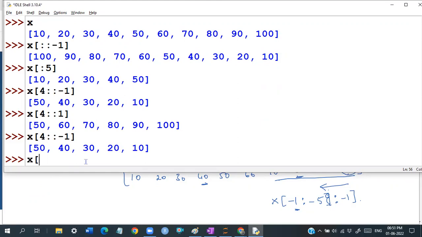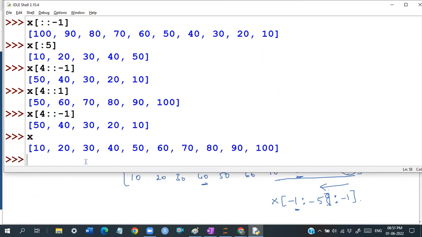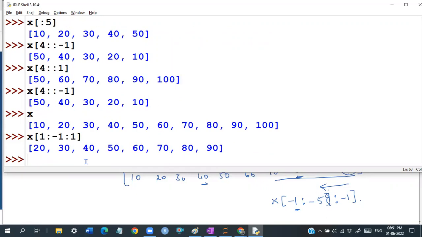So it is a simple technique. X of, except the first element and except the last element, the remaining elements. I told you start with 1 and go up to -1, and take a step of 1. Automatically what it will do is exclude the first and exclude the last, so 20 to 90 will come. Same example, I want it in reverse order actually, guys. Then what we have to do is start with -2 and go up to 0, where 0 is not included, with a step of -1.